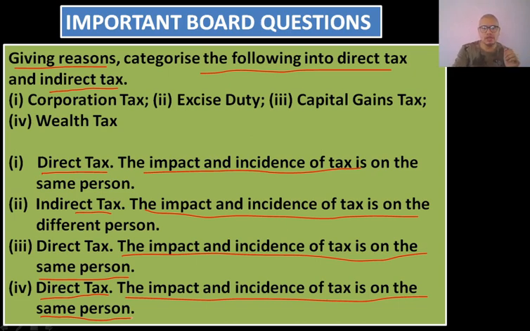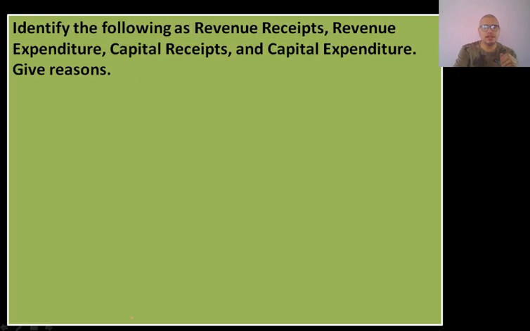Okay. The next type of question which you find is categorization. We have done this earlier also in case of components of budget. When we discussed components of budget, we discussed budgetary receipts and budgetary expenditure separately. So in that portion also we discussed whether a particular receipt falls under capital receipts or revenue receipts, and whether a particular expenditure falls under revenue expenditure or capital expenditure.